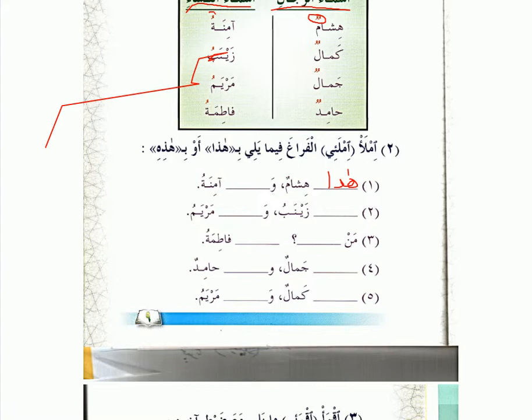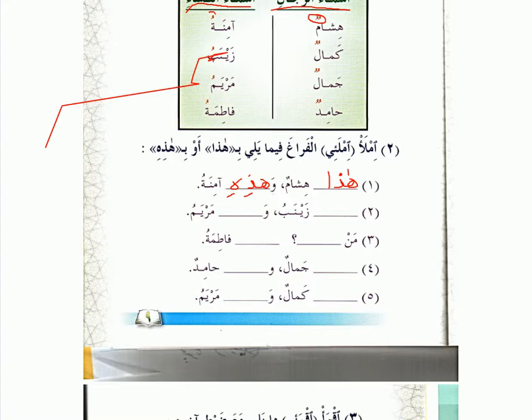And let's look at the second one. Who is being pointed to in this one? So we have Hada Hisham, and right, the second one we're pointing to a girl, because we have Amina. Amina is a girl's name, right? So we're going to put Hadihi. Hadihi. Right.